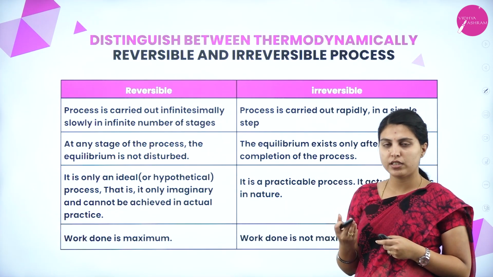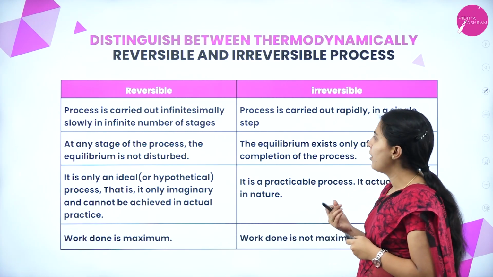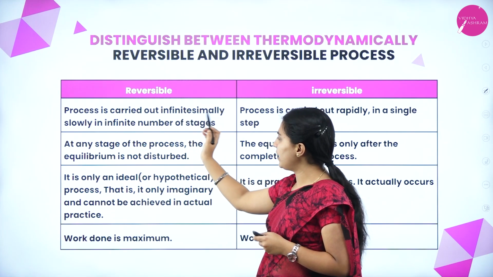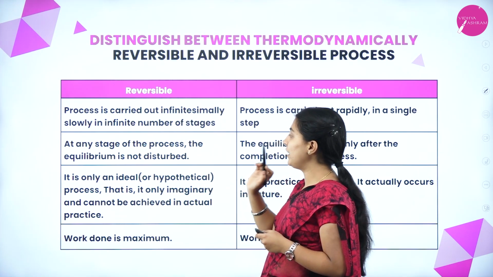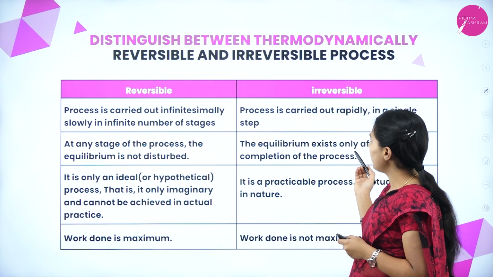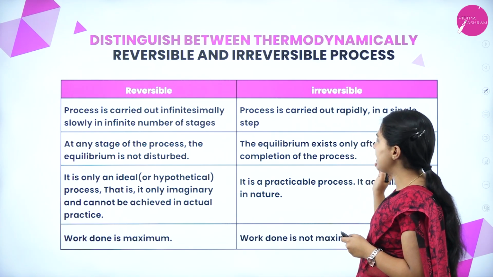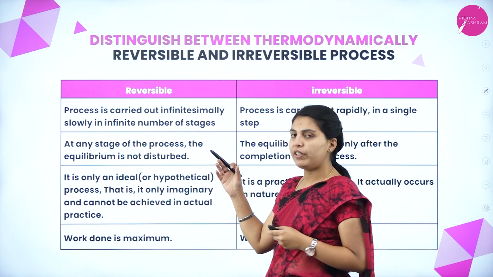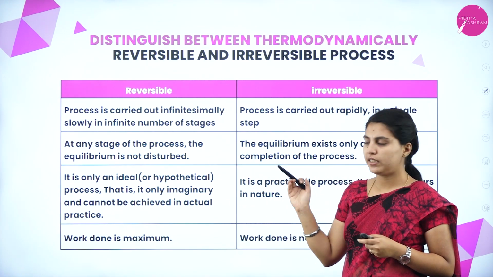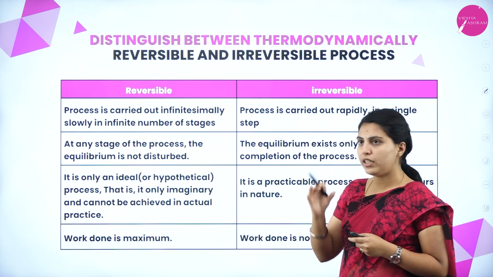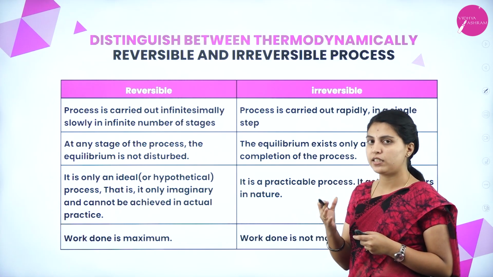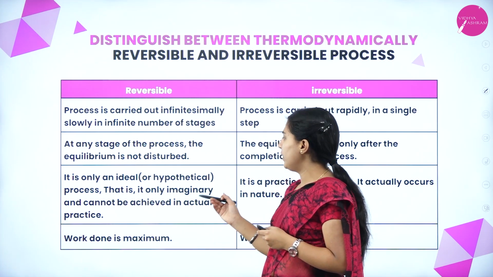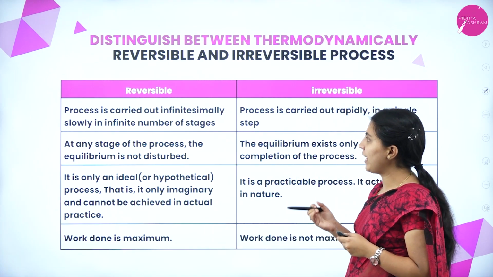There are many differences between reversible and irreversible processes. First, the reversible: the process is carried out infinitesimally slowly in an infinite number of stages. But here, the process is carried out rapidly in a single step, which is irreversible. In the reversible process, at any state the equilibrium cannot be disturbed, but in the irreversible one, equilibrium exists only after the reaction, in a stable manner. The reversible process is only an ideal, meaning hypothetical. It is only imaginary and cannot be achieved in an actual process.